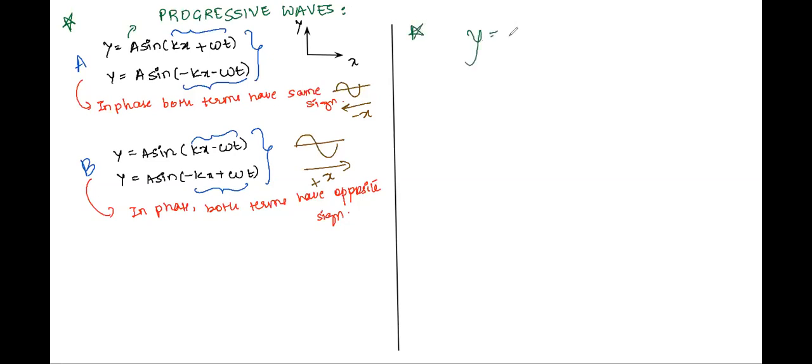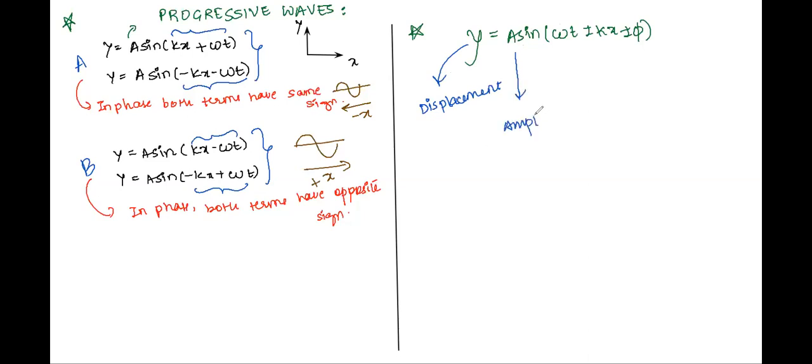So, I write y equals A sin(ωt ± kx ± φ). What do we mean by this? Let us think about the different terms. This y is called the displacement.